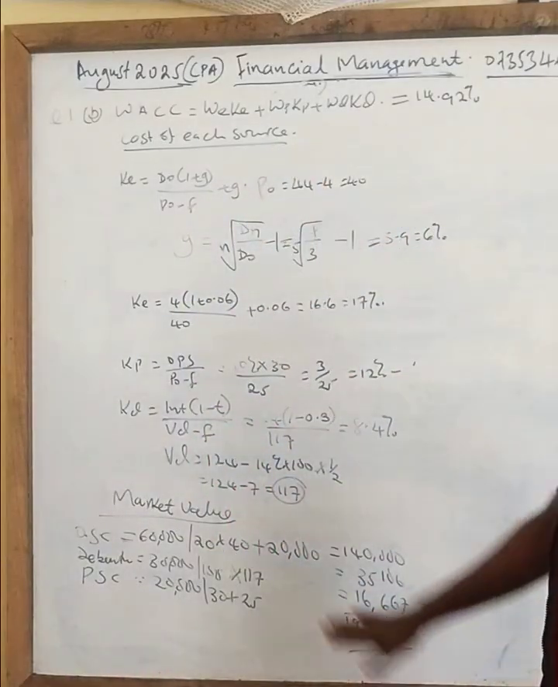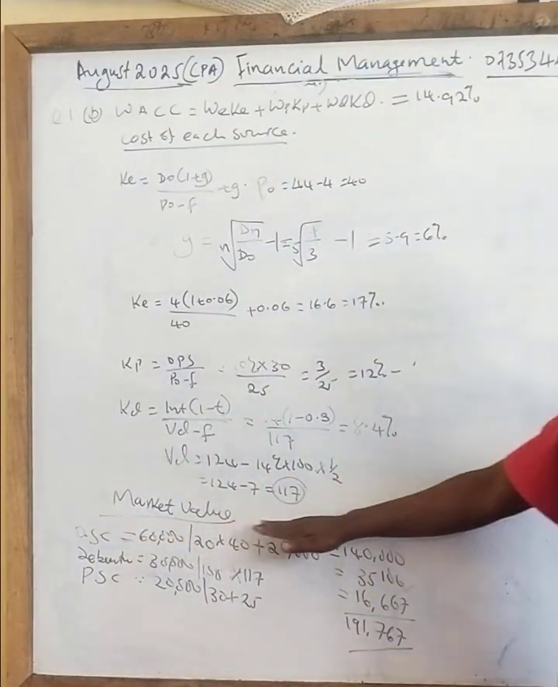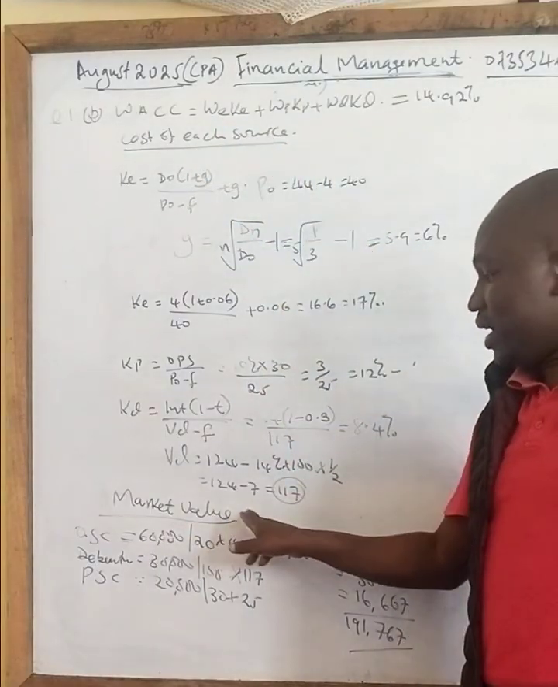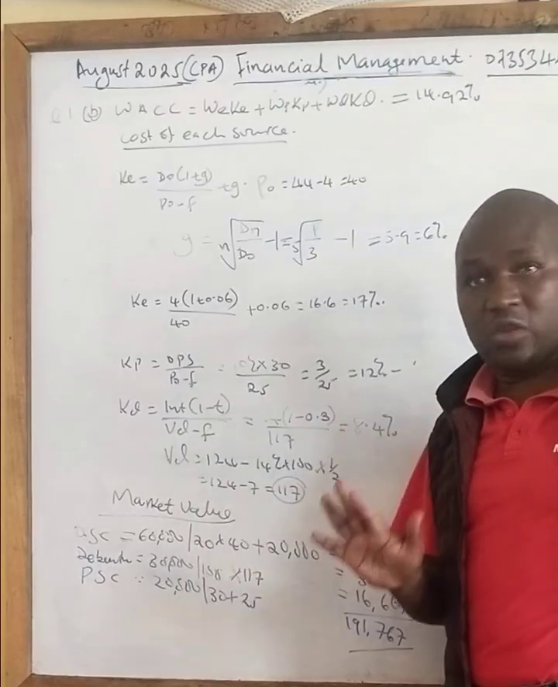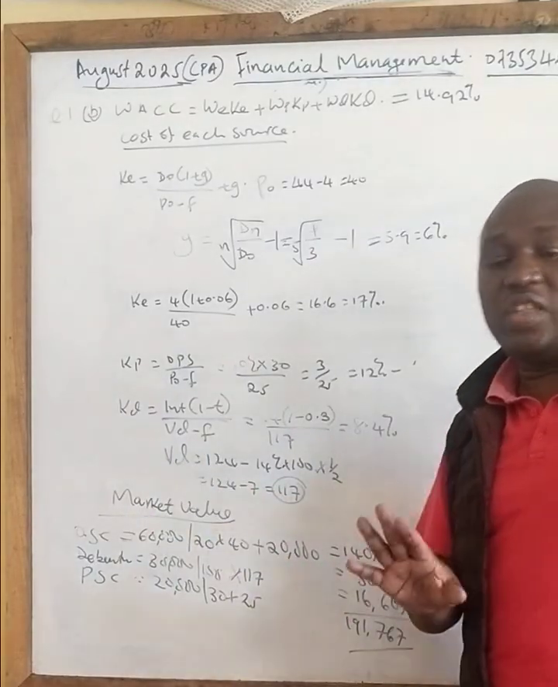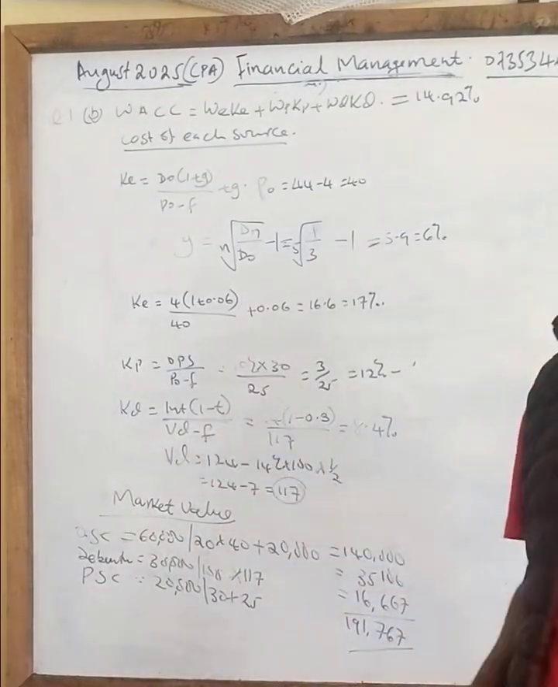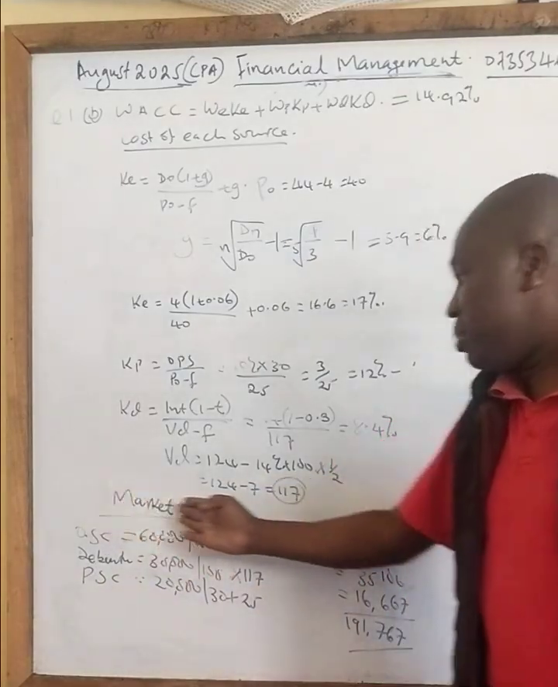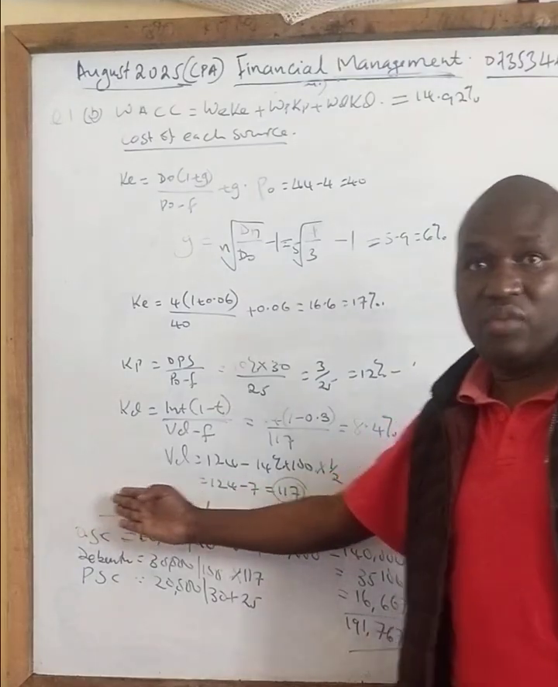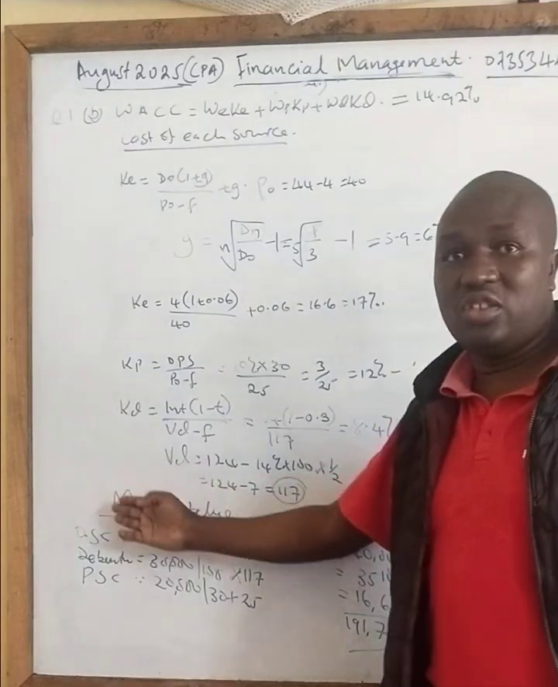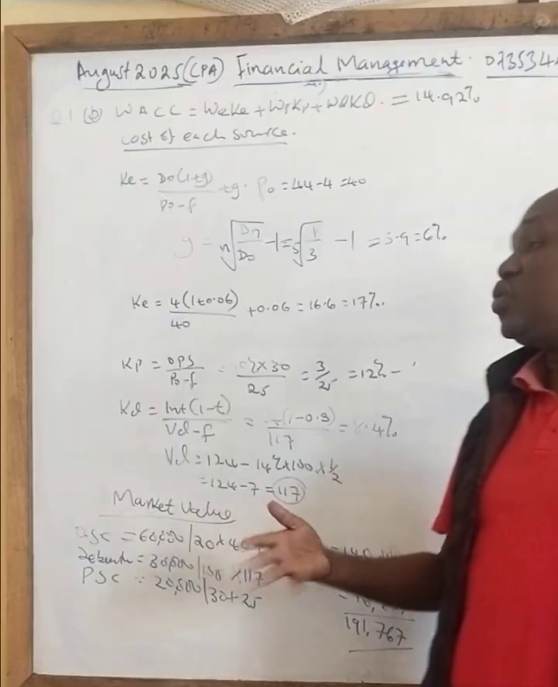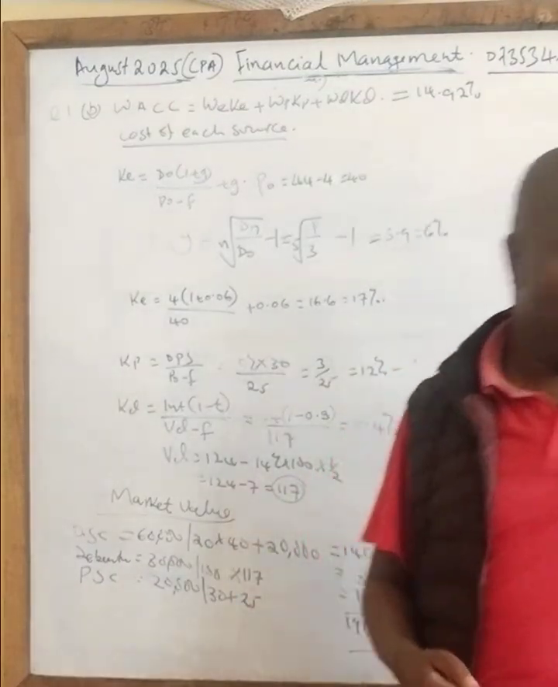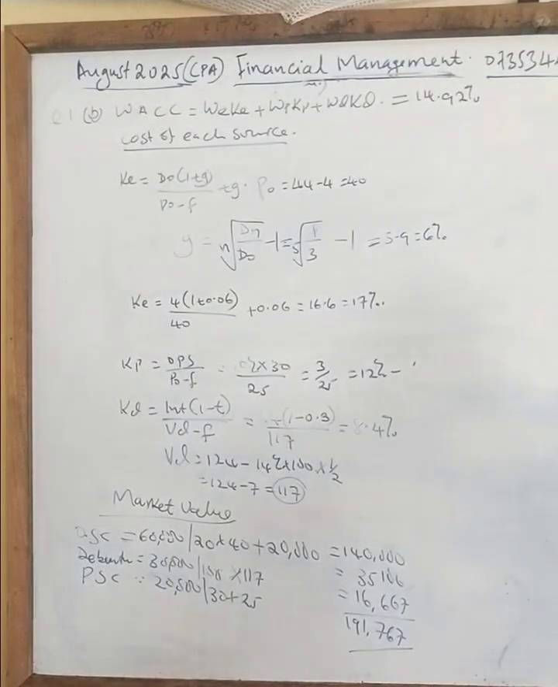14.92%. Class, I've used the market value here. When you go to our notes, we say you can calculate the weights by use of the market value or book value. So I've used the market value. If the question given has market values, that is the price per share in the market at the moment, then you are being directed to use the market value. But if this information is not there, class, you can still use the book value, which means the capital structure as it is at the moment. Good. So we move on.